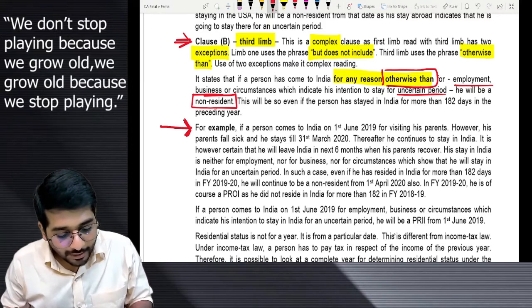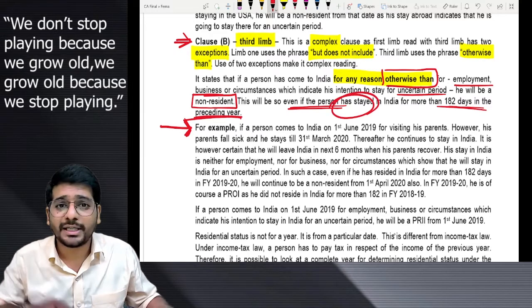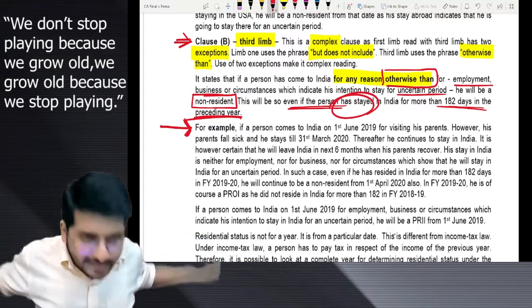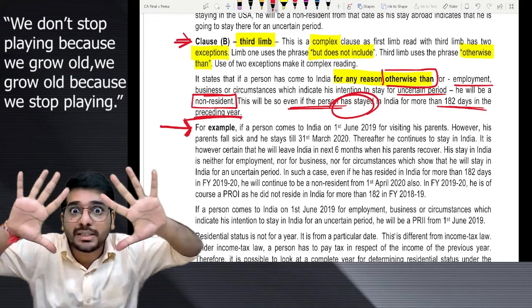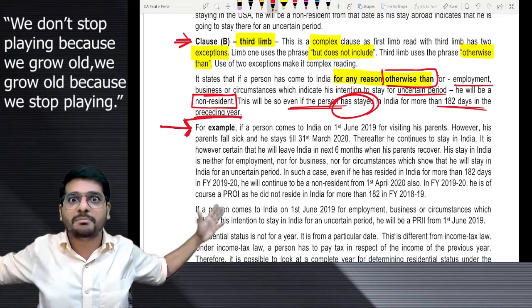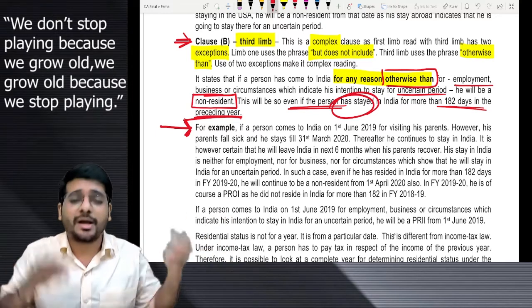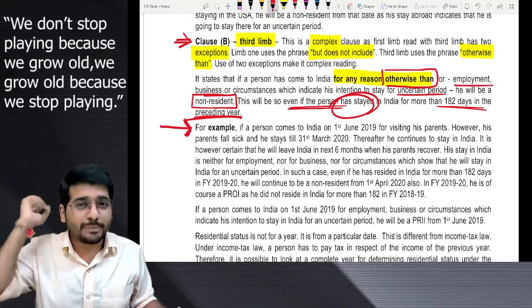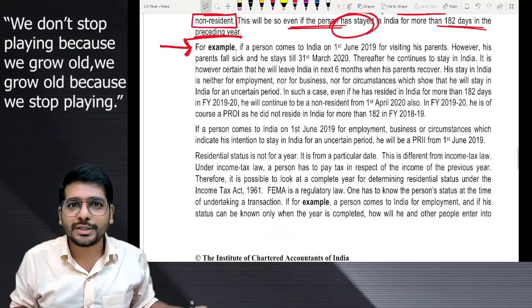This will be so even if he has stayed in India for more than 182 days in the preceding year. 1920, did he stay in India? Yes, sir. More than 182 days he was there in India. 10 months he was in India, sir. But still he will be treated as a PROI. Sir, how can we be so sure, sir? You can make a mistake also, no, sir? Of course I can make a mistake. Why not? But you see the study material.